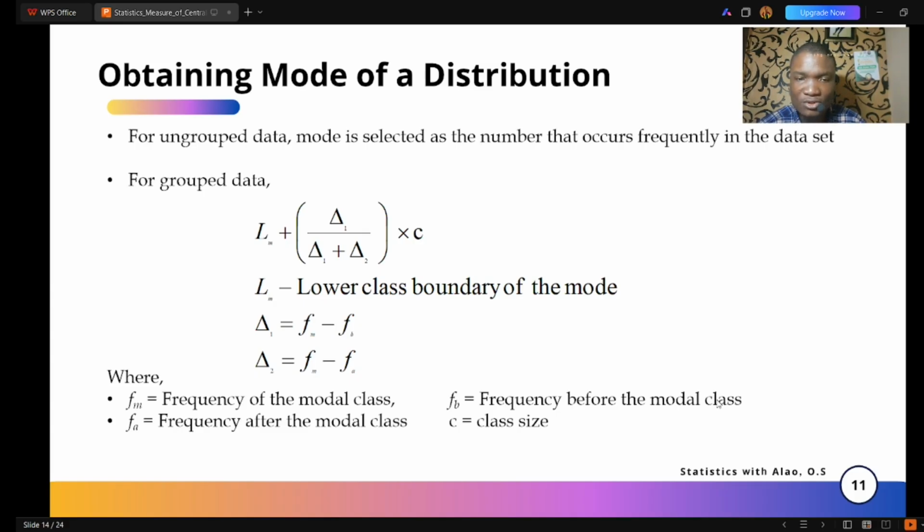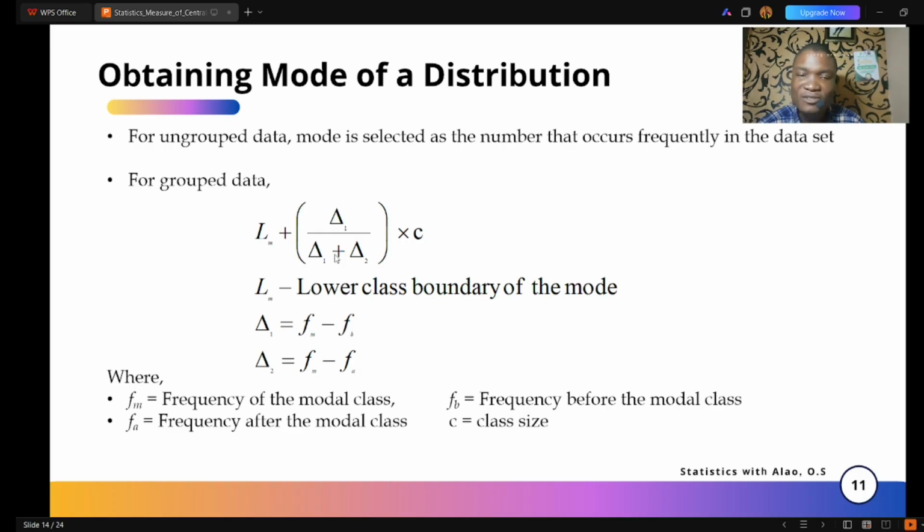Also, for grouped data, it has a formula. And this formula is simply the lower class boundary of the modal class plus change 1 over change 1 plus change 2. I know you are beginning to wonder what change 1 and change 2 are. No, don't worry. Change 1 and change 2 just ensure that the formula doesn't look so cluttered, and make it look as attractive as possible, so you don't keep puzzling over what change 1 and change 2 are.